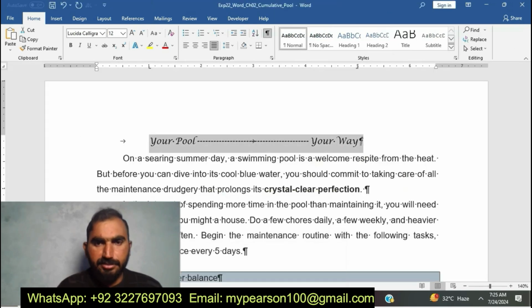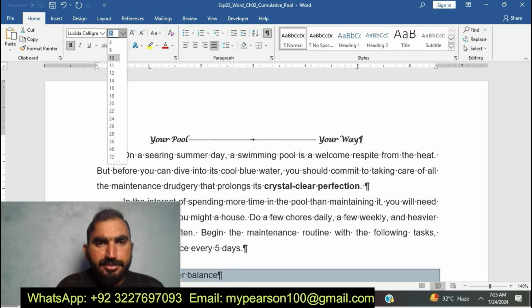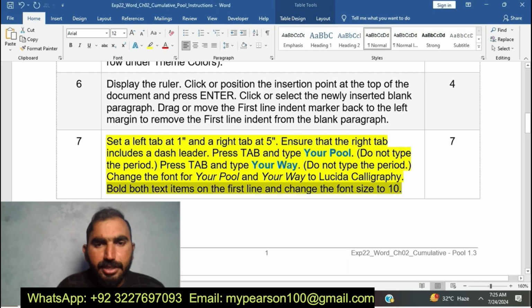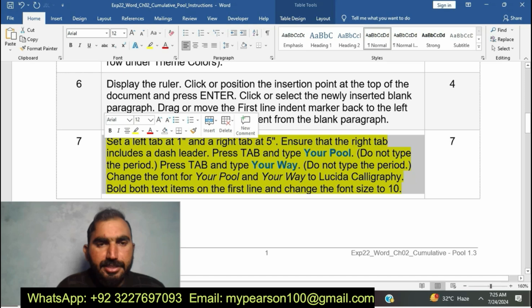It's the second chapter of my Word class. Okay, you can see here I am going to do step number 7 according to instruction. I am going to change the font size of the pool to 10. You can see here I have completed step number 7.